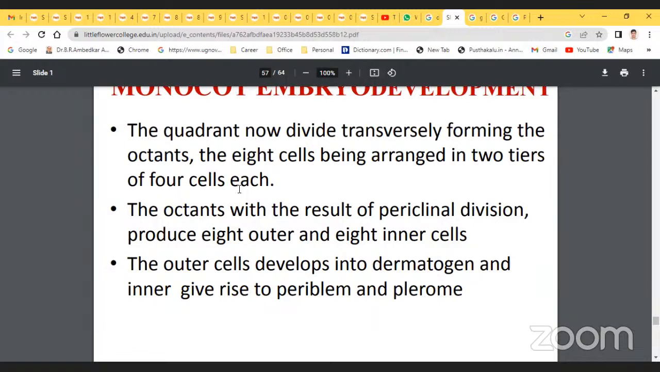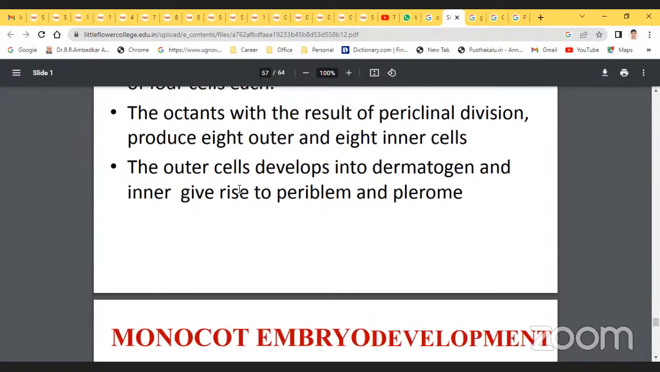The octants, with the results of periclinal divisions, produce 8 outer and 8 inner cells. How many? 8 outer cells and 8 inner cells. The outer cells develop into the dermatogen and the inner cells give rise to the periblem and plerome.